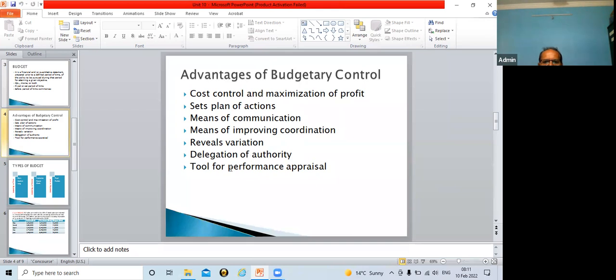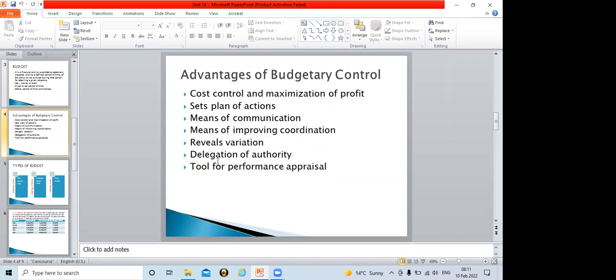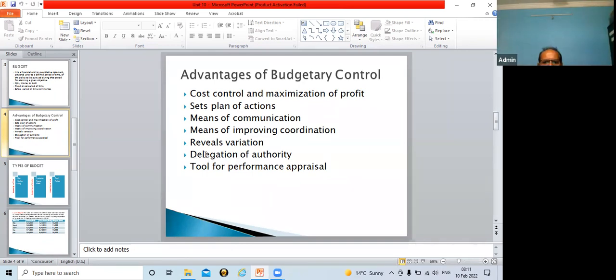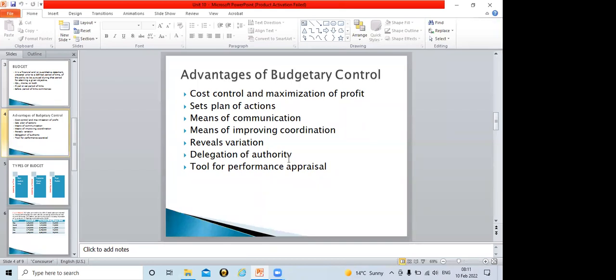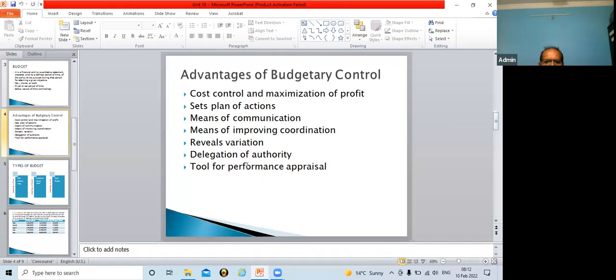Budget is also a delegation of authority, because delegation of authority is one of our principles of management. Am I correct? Have you learned principles of management? In principles of management, this is one of the principles, delegation of authority, because all authority should not be concentrated at one place. We have to delegate that authority. It should be passed on to the next level.